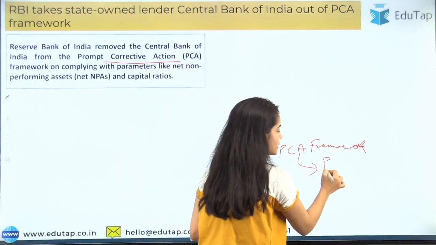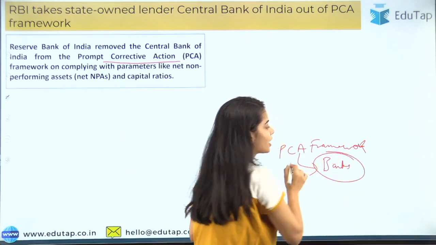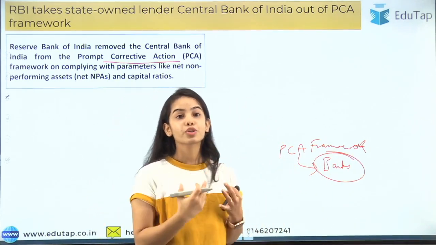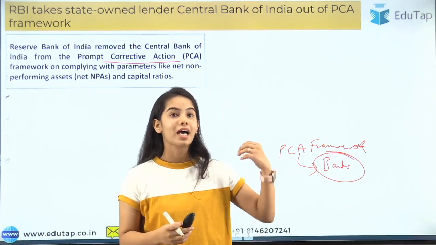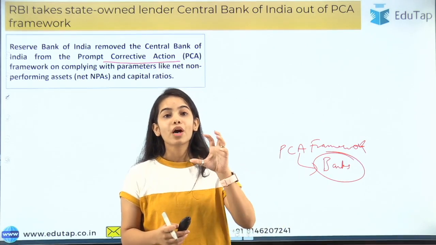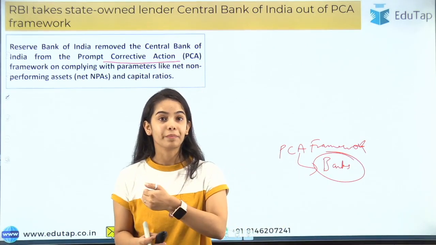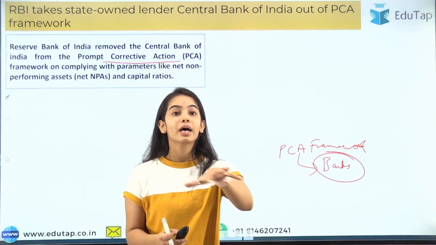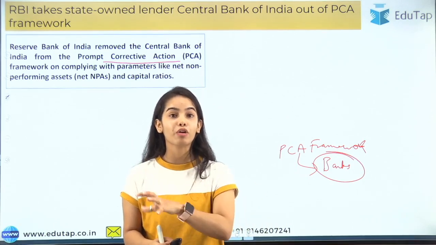So the banks are a very important authority or institution in India. Okay, the banks have the money of the depositors. Now if the bank gets unhealthy, it becomes troublesome for the depositors of the country, for the people of the country.